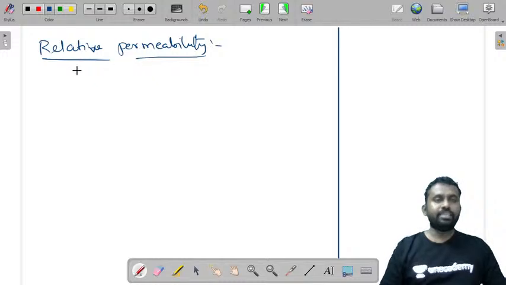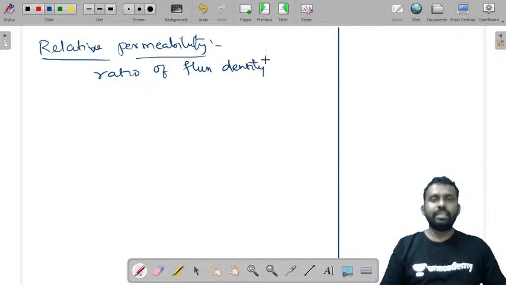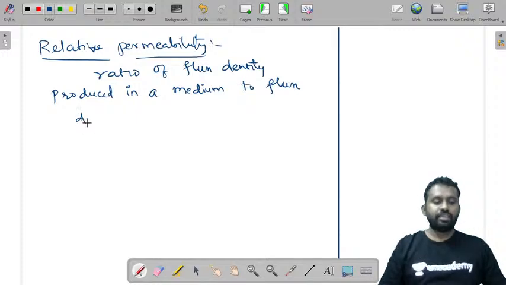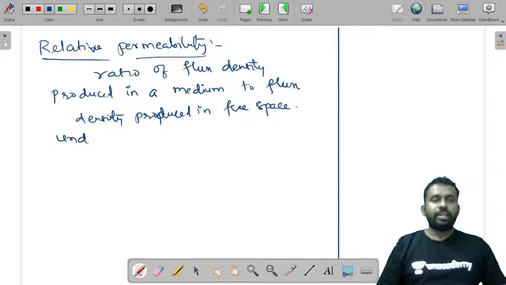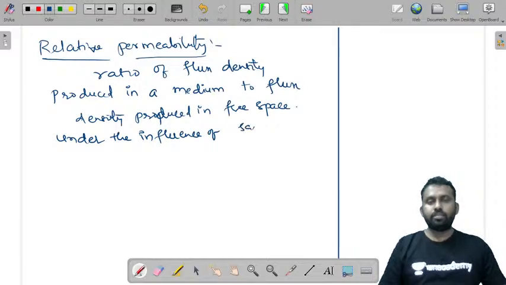The relative permeability is defined as the ratio of flux density produced in a medium to flux density produced in free space under the influence of the same magnetic field strength.